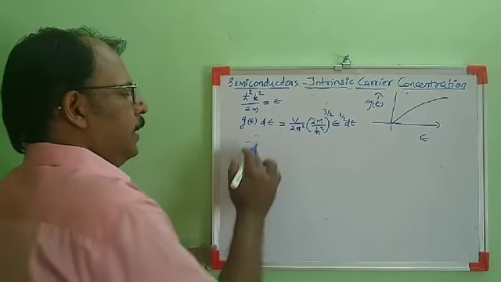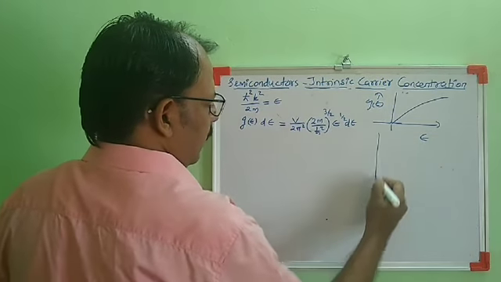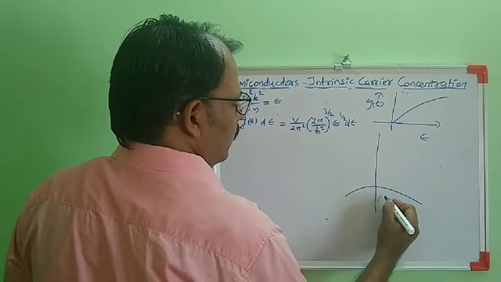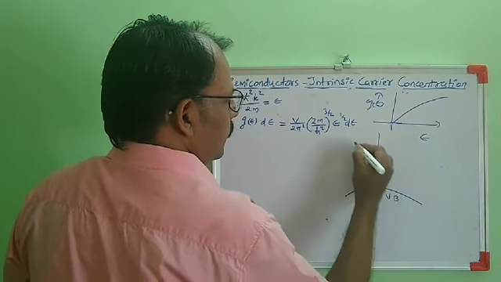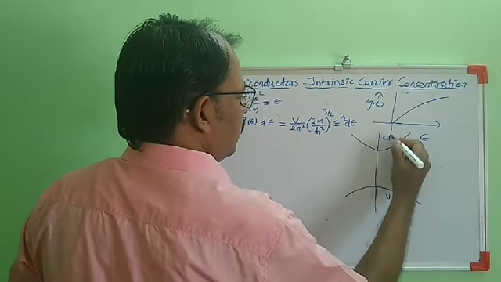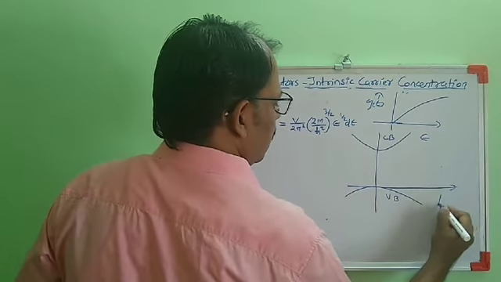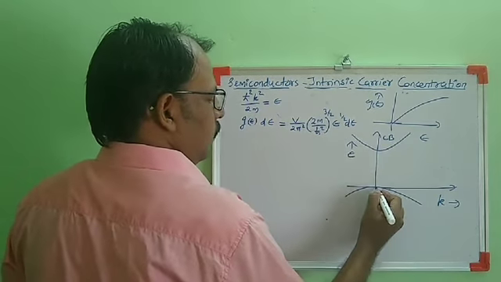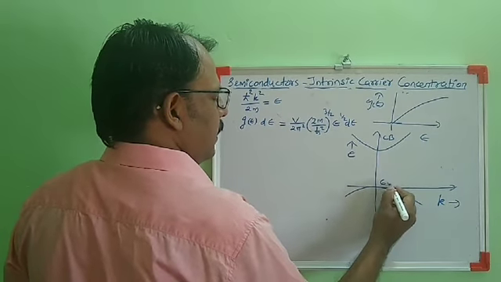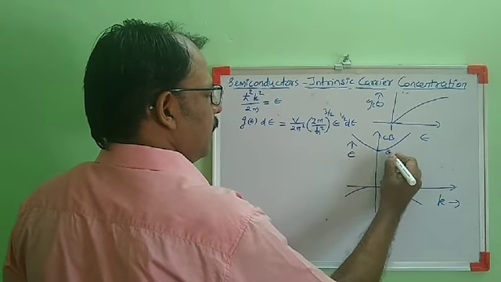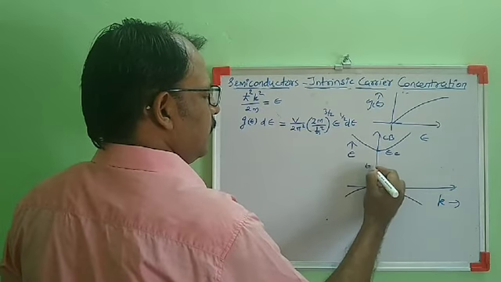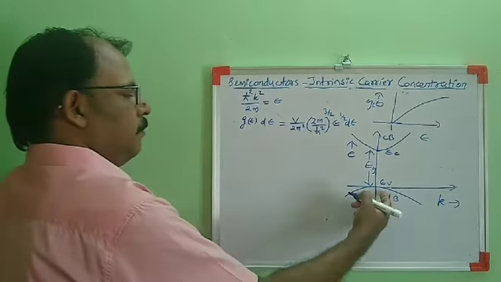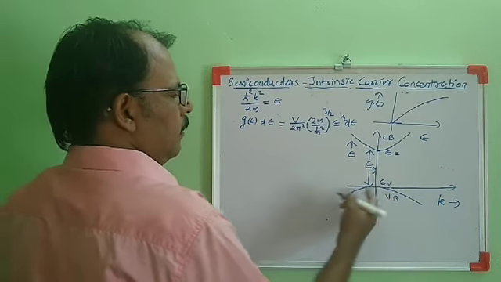Now we have obtained the band diagram for a semiconductor as, for a semiconductor, this is valence band and this one is conduction band. This is the E versus K graph. The topmost level of valence band we are taking as EV. The bottommost level of conduction band we are taking as EC. Its energy level difference, EC minus EV, is the forbidden energy gap EG.